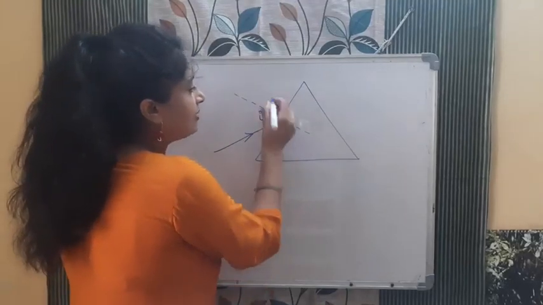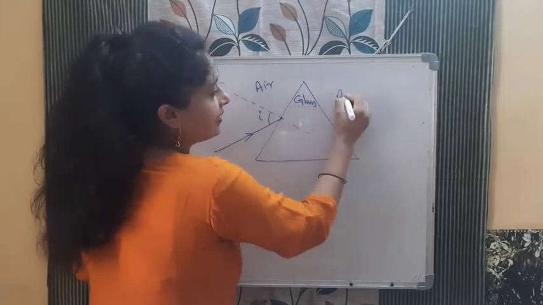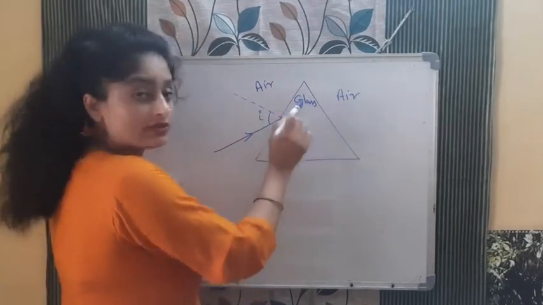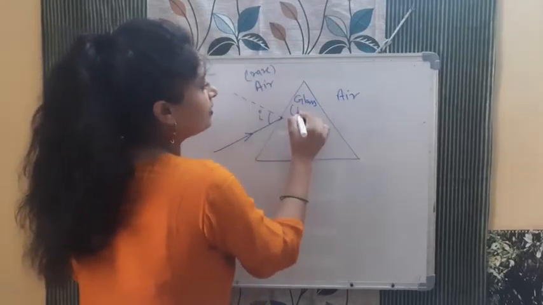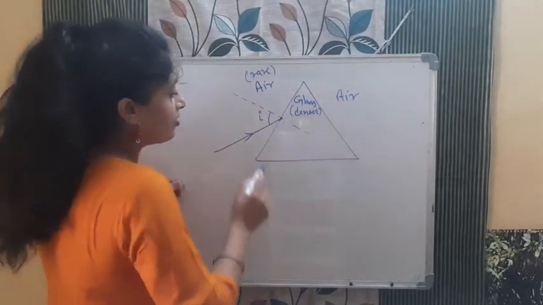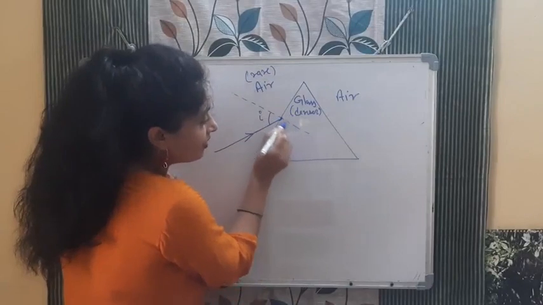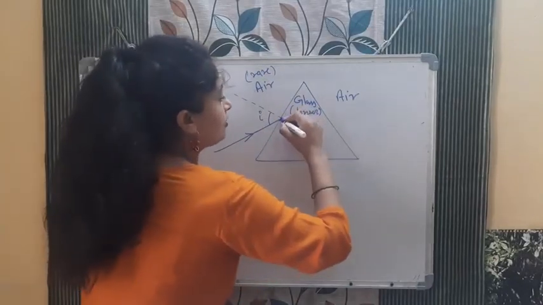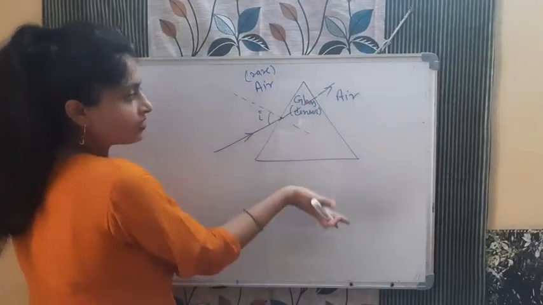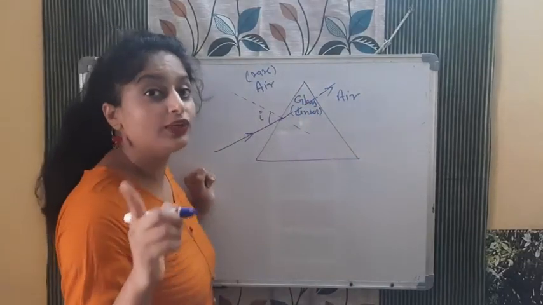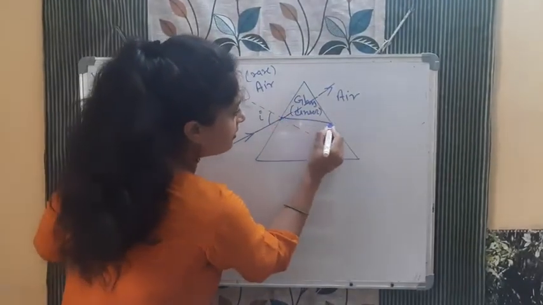At this point, now tell me, outside it is air. This is glass, and again outside is air. So now light is going from air to glass. Air is what? Rare in comparison to glass. So glass is denser. Now when light goes from air to denser, this is the normal. Tell me, the actual path of the light was this, but now will it bend towards the normal or away from the normal? Rare to denser, it will bend towards the normal. Very good, it will bend towards the normal like this.